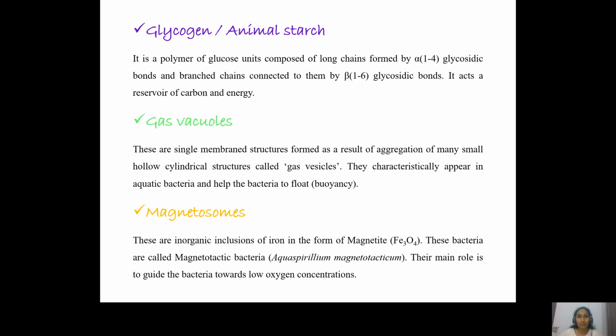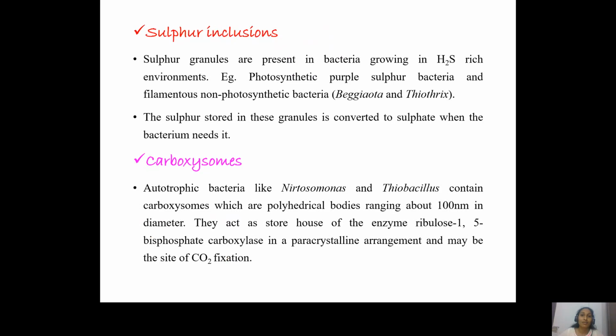So not only do they help in movement, they also help in aligning the bacterium according to the Earth's magnetic field. Aquaspirillum magnetotacticum is one very good example of a microorganism which has these magnetosomes and can align according to the Earth's magnetic field.